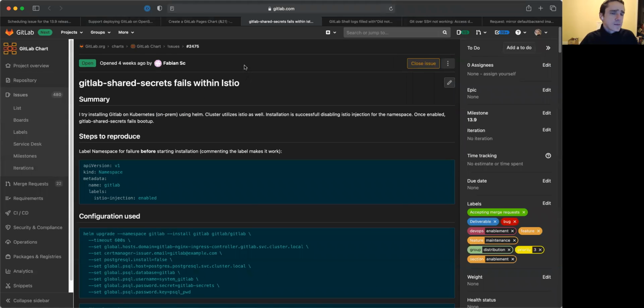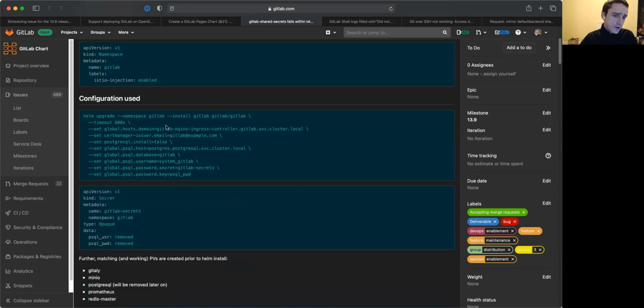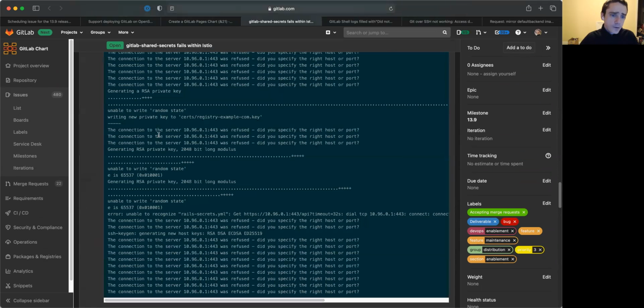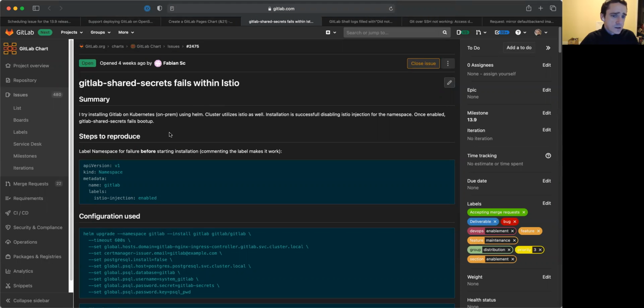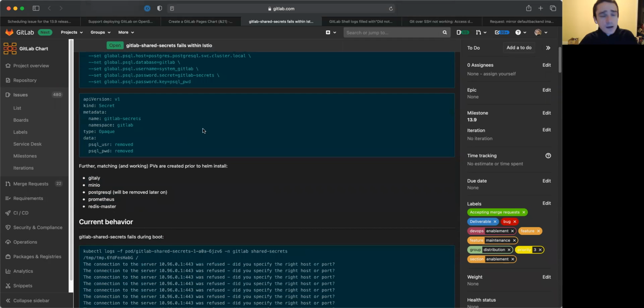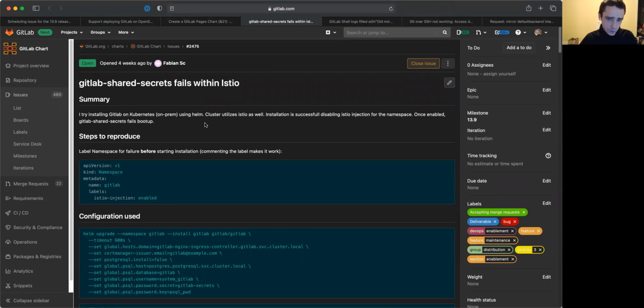The remaining key items we're looking for are largely addressing some compatibility with other services that we find customers are commonly using, or addressing some bugs or other short gaps, if you will. The first of these is that the GitLab shared secrets chart fails when using Istio. We don't deploy Istio by default. We don't configure GitLab to utilize it, but a number of our customers do prefer to use service meshes. And so we want to make sure that we can have them work together gracefully.